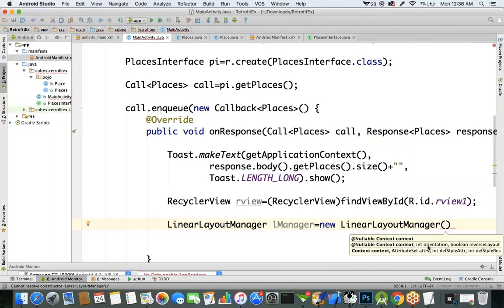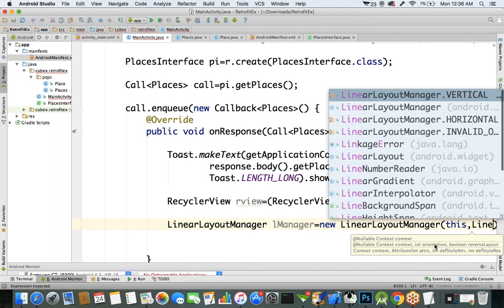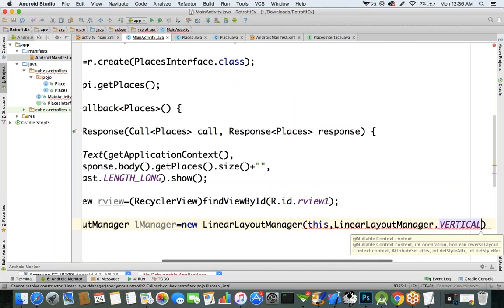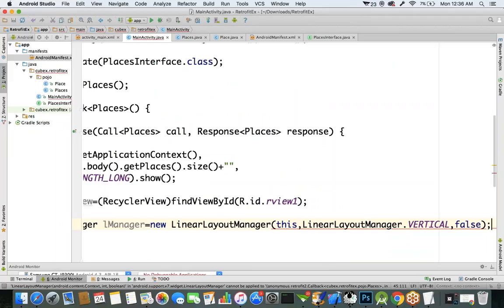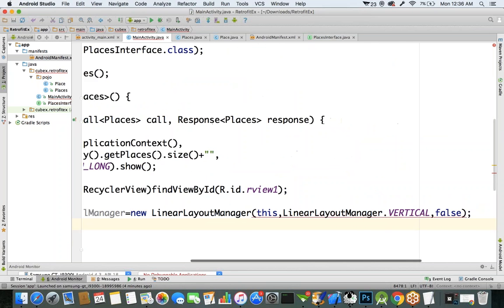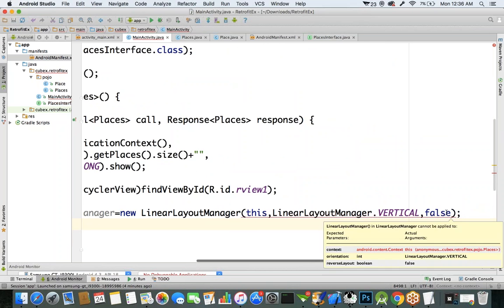First is the context, your activity object, this. The second parameter is the orientation, in which format you want to present, LinearLayoutManager.VERTICAL, since we want to present the data in a vertical format. The third parameter is a Boolean type, and it is always false.